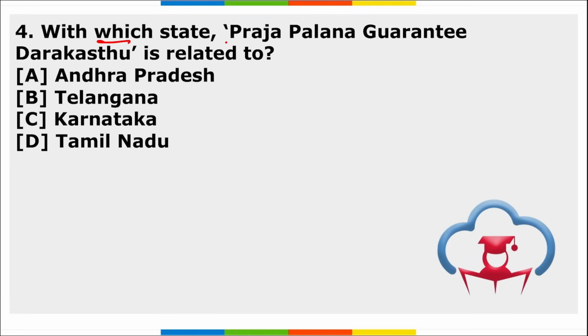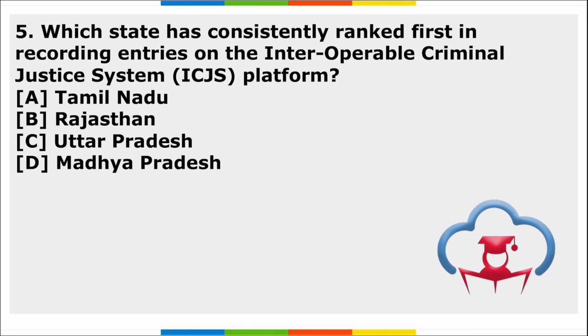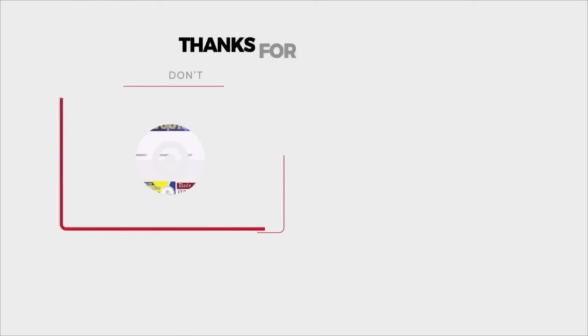Fourth, with which state is Praja Palana Guarantee Darakhast related? And the fifth question is, which state has consistently ranked first in recording entities on the interoperable criminal justice system platform? So these are your 5 homework questions, friends, and I need to see maximum participation from all the students watching this video. That's all for the day, friends.